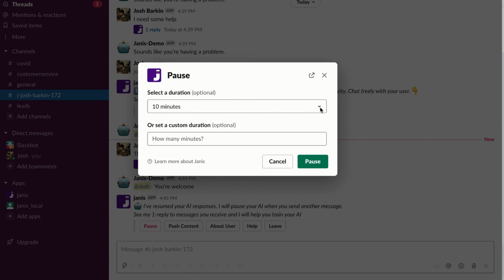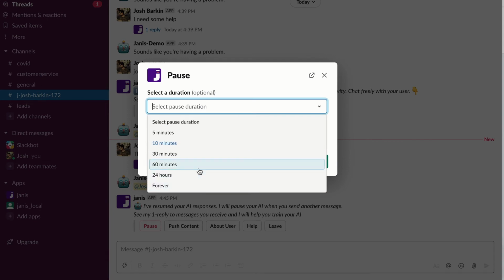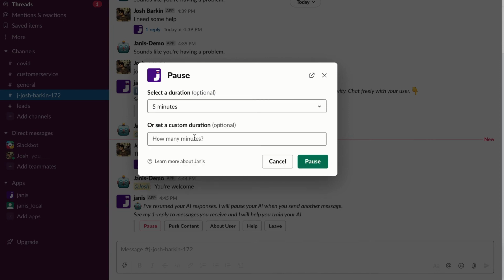Maybe it's the default 10 minutes of messaging inactivity, but maybe I want the automation paused for 60 minutes. I want to keep a live chat session open for 24 hours, or maybe just until I decide to resume it. So forever is, I'll need to manually resume it. So you can select one of these options. Maybe it's just 5 minutes, or I can even set a custom duration. So 90 minutes.